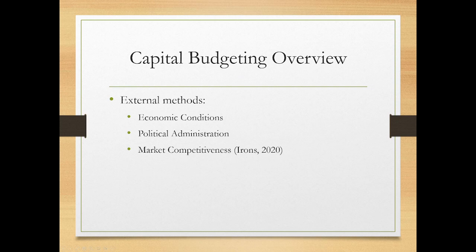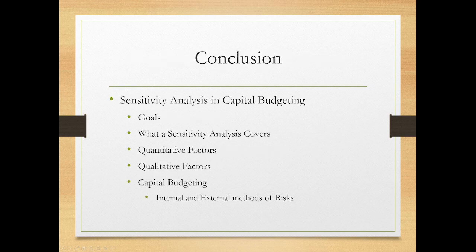External method. Economic conditions encompass factors such as inflation, interest rates, and unemployment. These factors can all affect the amount of money your consumers are willing to spend on the product. Political administration deals with various laws and regulations that govern trade, taxation, and government policies. Any shift in these can create significant risk for a company and its financial stability. Market competitiveness covers companies that share the same market space, new and established competitors taking business away from the buyers and suppliers. If the market competitiveness is too high, it can put pressure on the profit margin itself.